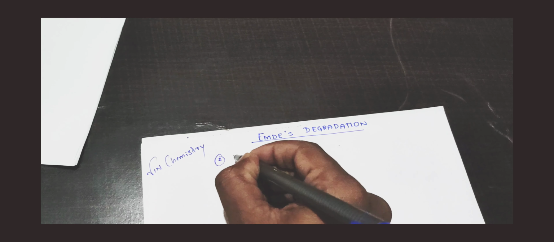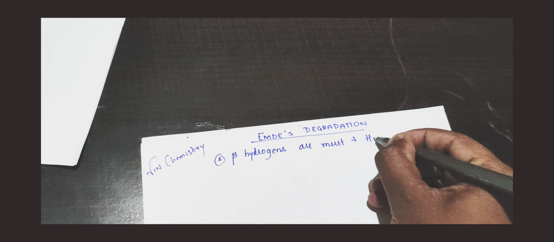So we know the conditions for Hofmann degradation. One is the presence of a saturated system, and that condition remains the same in the case of Ames degradation. One more is that we require beta hydrogens. The second condition of Hofmann exhaustive methylation was that beta hydrogens are a must.